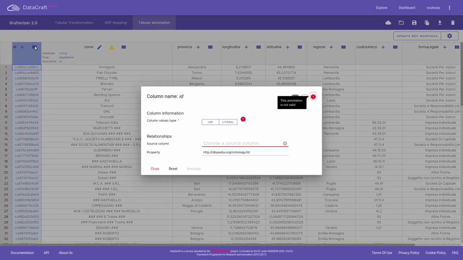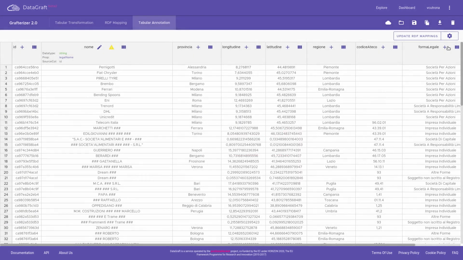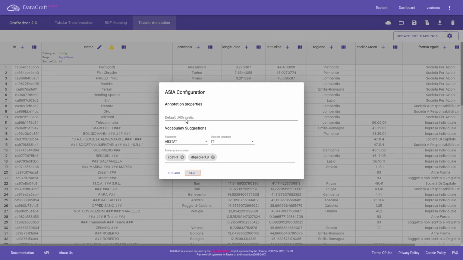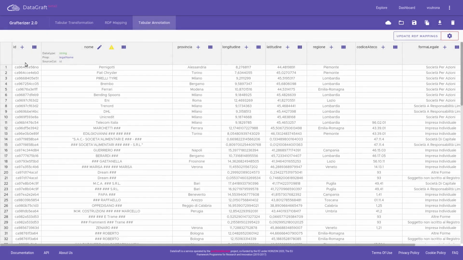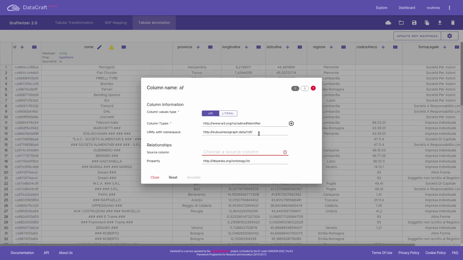If we click on the URI button, we need to specify which will be the namespace used in the URIs. Instead of doing this for each column, we can go back and specify this in the global settings. Now we are ready to verify the column, and we can add a class to the URIs generated from this table. Asia suggests the class identifier, but this is not the best class to use for this column because the URIs generated from it will be the actual identifiers for the company in the graph.